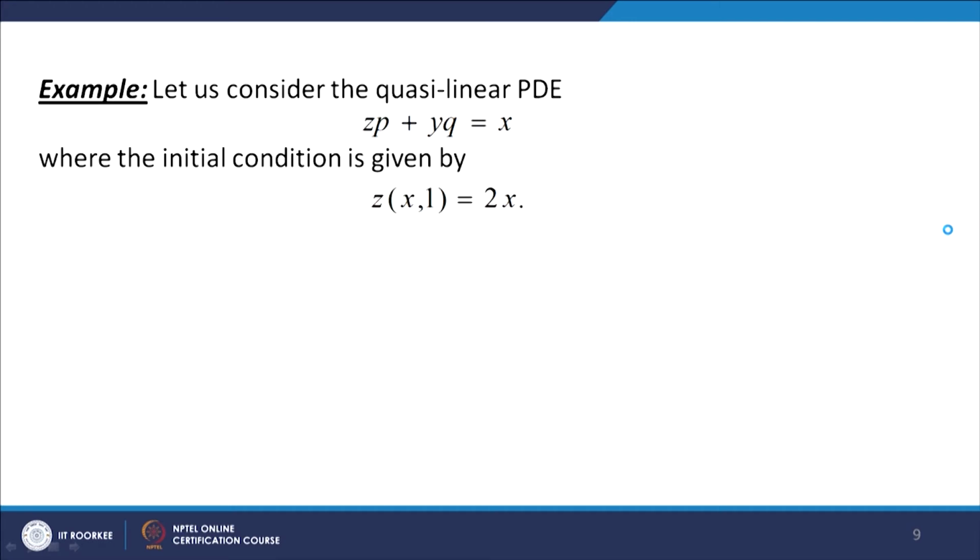Now, let us consider another problem. Suppose we have the Cauchy linear PDE zp plus yq equal to x, where the initial condition is given by z(x,1) equal to 2x.